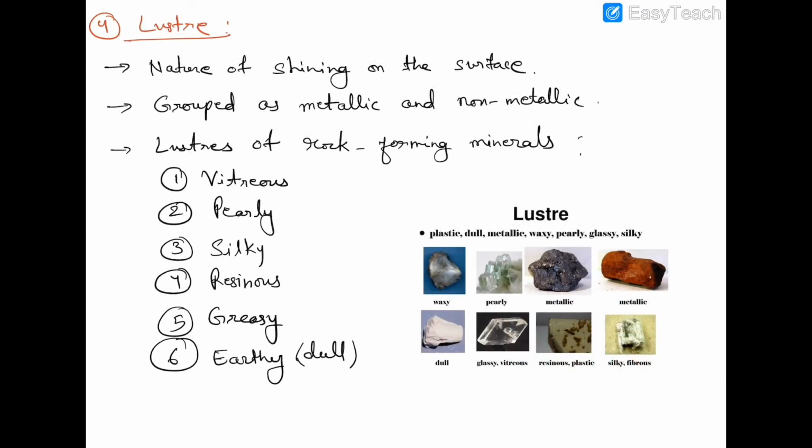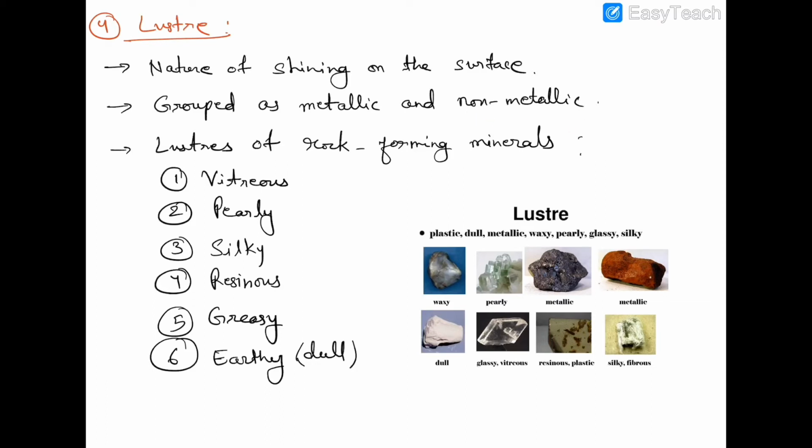Next is luster. Luster is the nature of shining on the surface of the mineral. Okay, based on the quality or type of shining, lusters are grouped as metallic and non-metallic lusters. Metallic luster is the type of shining that appears on the surface of a metal. Okay, if the amount of shining is less, metallic luster will be described as submetallic luster.